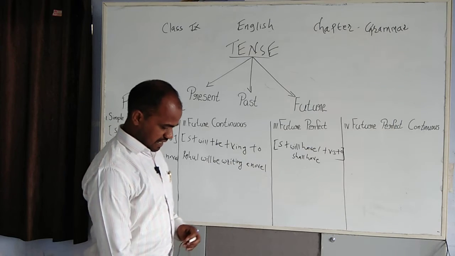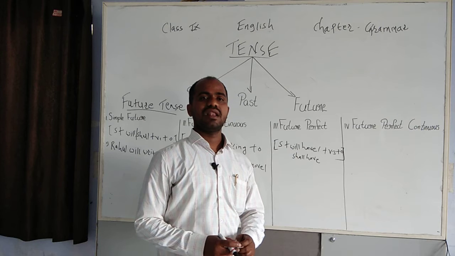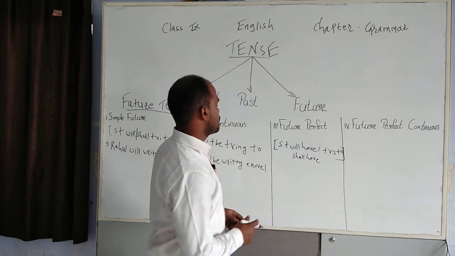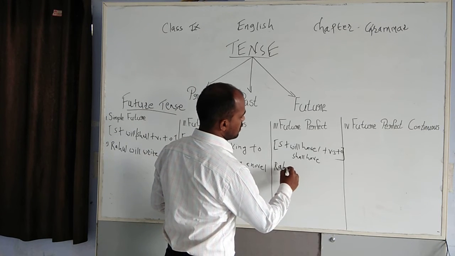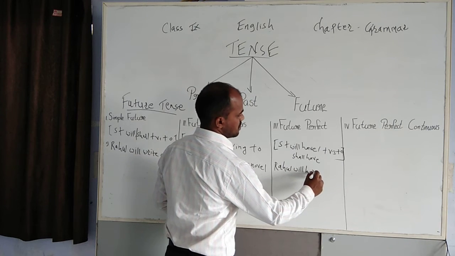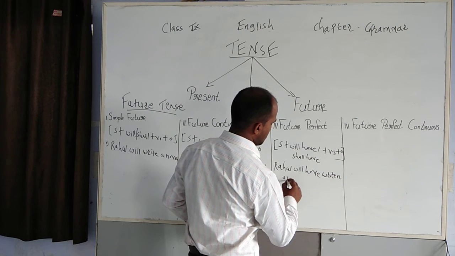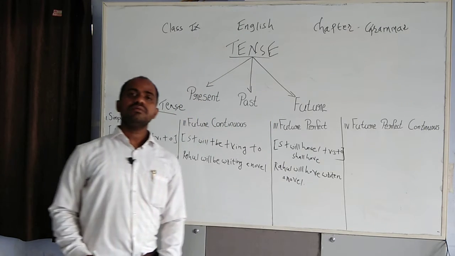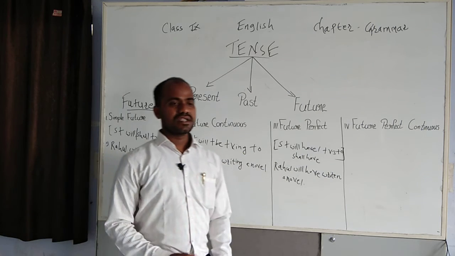But again, I would like to repeat the same rule. Here also we have to use will have anywhere, after I, he, she, and it also. So I will repeat the example by using the future perfect tense. Rahul will have written a novel. That is the example of future perfect tense. So what will be the future perfect continuous tense?